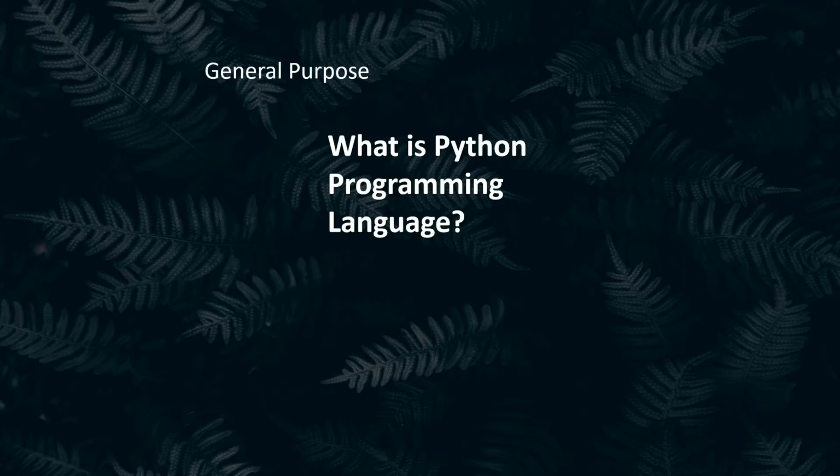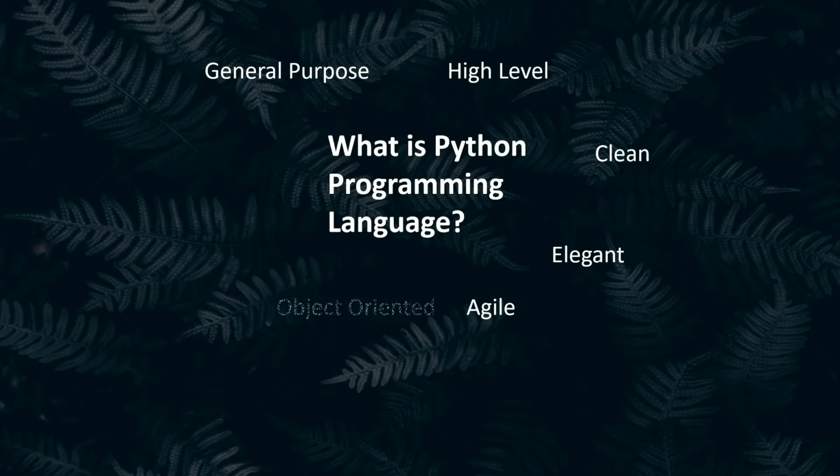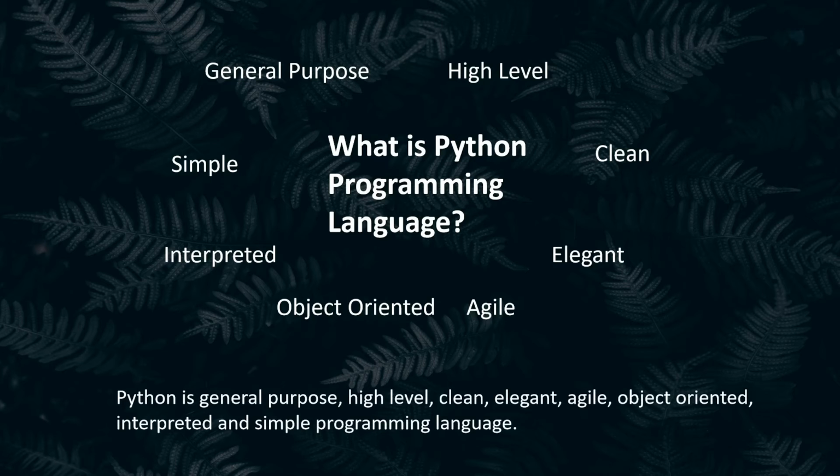So Python is a general purpose, high level, clean, elegant, agile, object oriented, interpreted and simple programming language. So let's decode each and every word. What is the meaning of general purpose here? If anything we are using for multiple purposes, we say that it is general purpose. For example, Python is used for various purposes. Someone might use Python for scripting, someone might use Python for a data science project, someone might use Python for web development. So that's why we call Python a general purpose programming language.